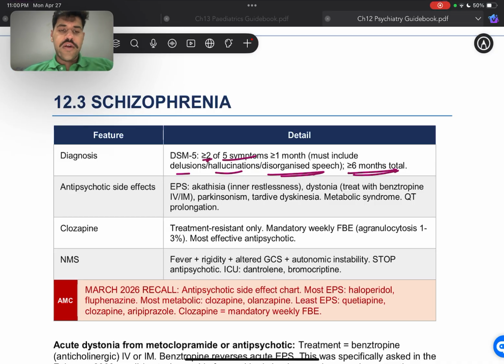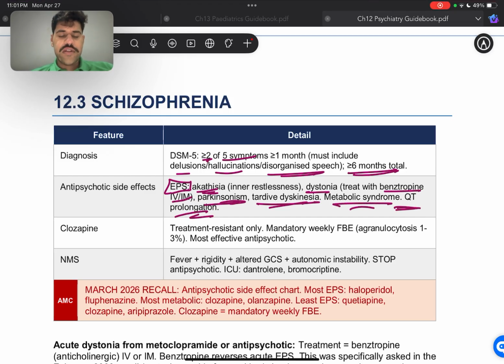Sorry. All right. Now, the antipsychotics that we use. In EPS, we'll have akathisia, which is inner restlessness, and dystonia, which is one of the side effects that we need to treat with benztropine, IV or IM. Then Parkinsonism, tardive dyskinesia, metabolic syndrome, and QT prolongation. All right, so a lot of the times they'll ask you these side effects in the exam as well.